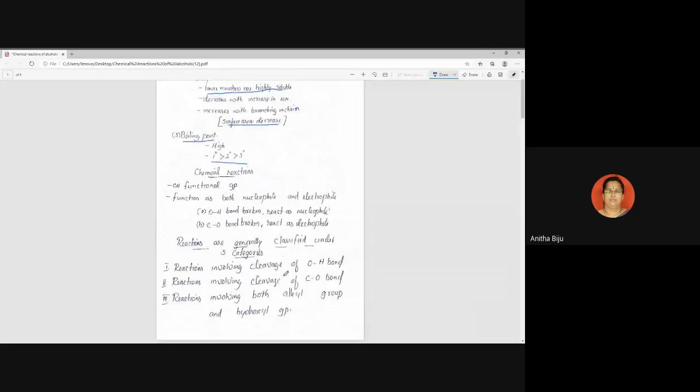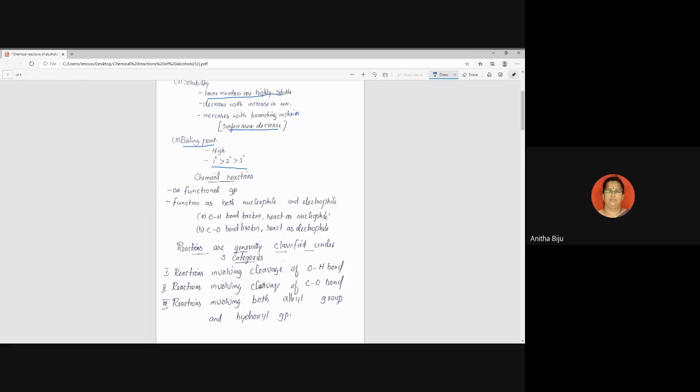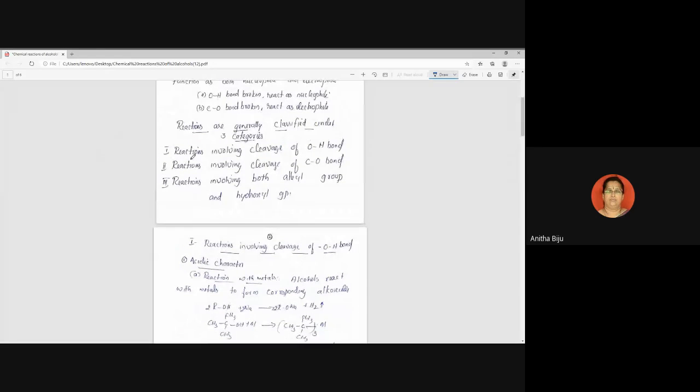Now we will come back. When we are talking about chemical reactions of alcohol, the reactions are generally classified under three categories. Which are they? First one, reactions involving cleavage of OH bond. Second is reaction involving cleavage of CO bond. And last is reaction involving both alkyl group and hydroxyl group. So these are the three classes of chemical reactions of alcohol.